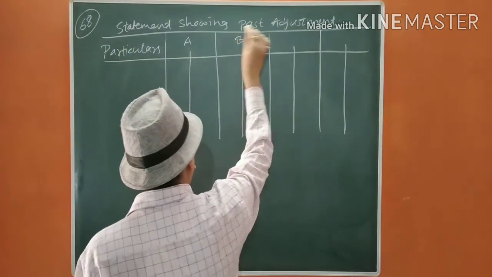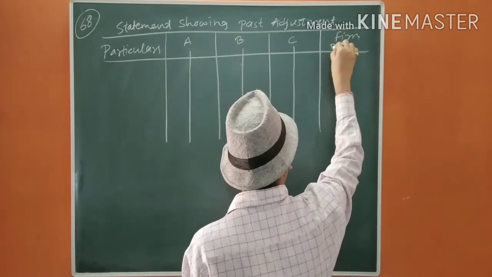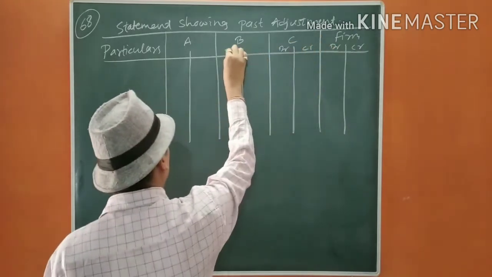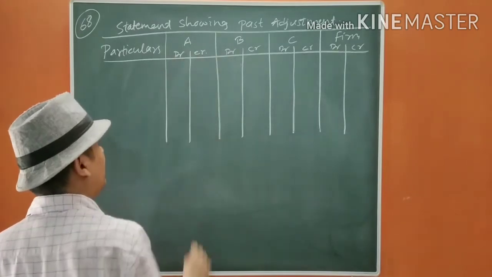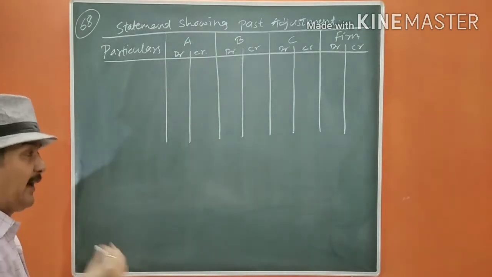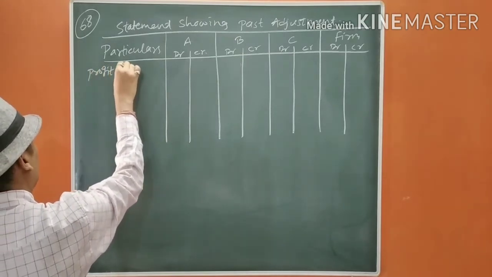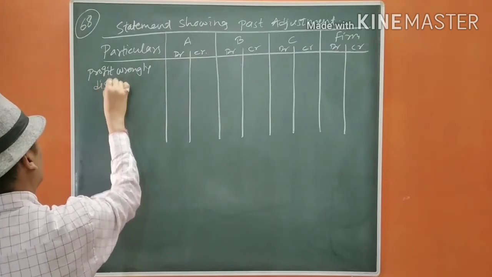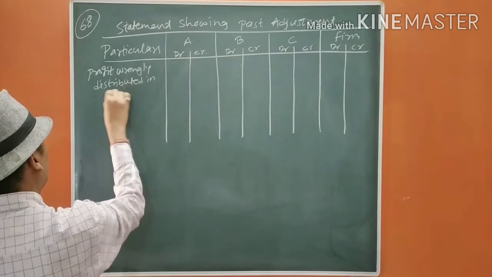A, B, C from debit, credit, debit, credit, debit, credit, debit, credit. Take the profit back. Profit wrongly distributed in capitalization.